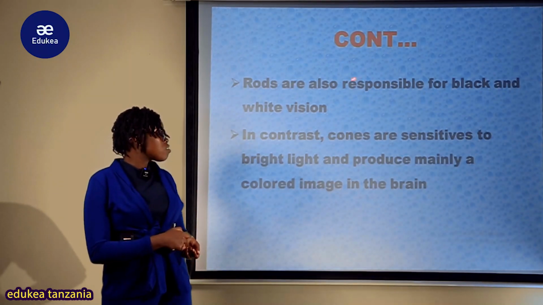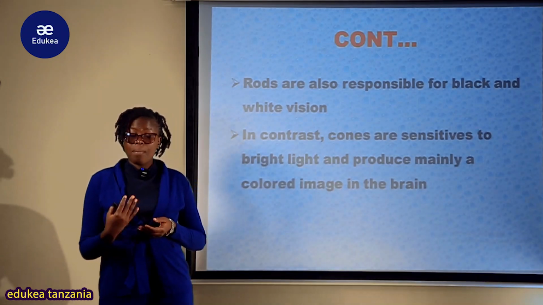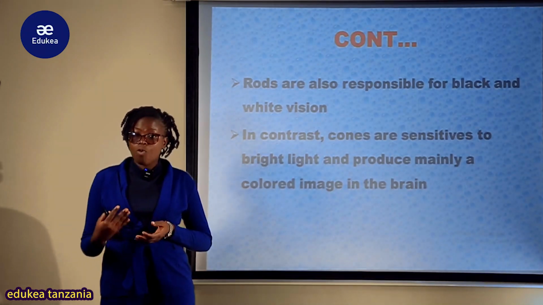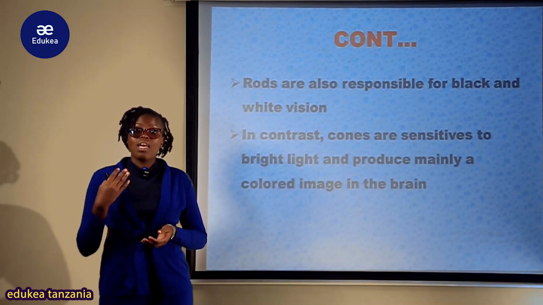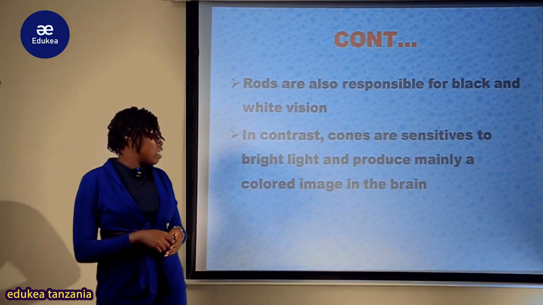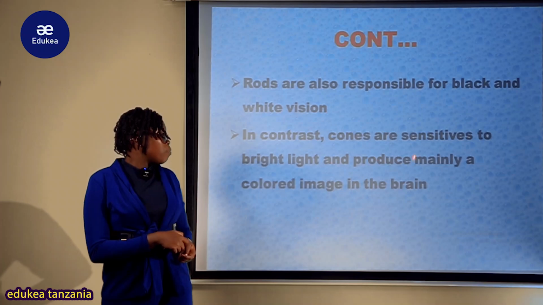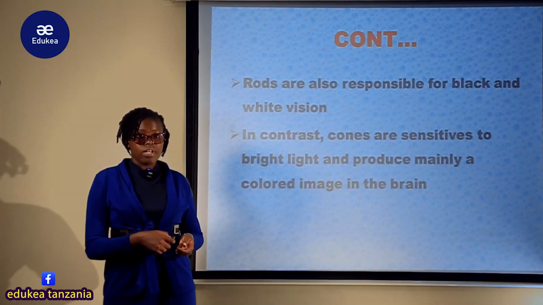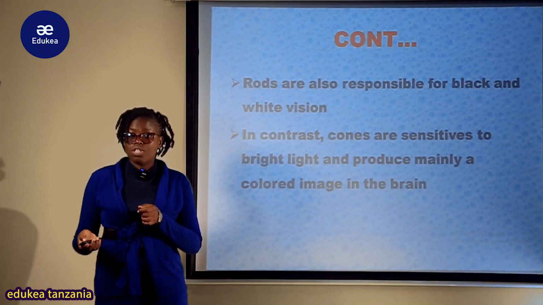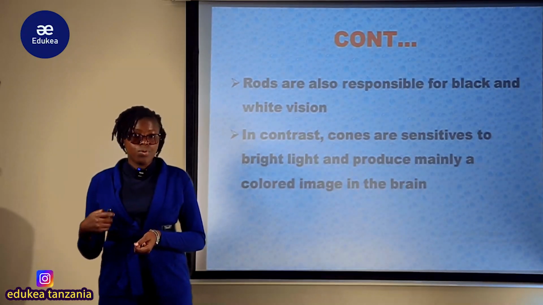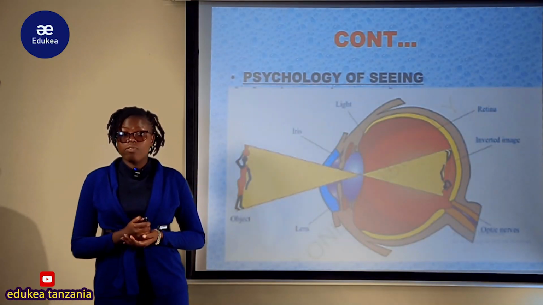Na vile vile rods are also responsible for the black and white vision. Kwa mfano kama vision au color of object ni black or white, rods zinakuwa more responsible kwa sababu tunasema kwamba ni katika dim light. Vile vile in contrast, cones are sensitive to bright light and produce mainly a colored object in the brain. Zenyewe zipo katika bright light, vile vile katika colored inaweza kujua orange, red, green, blue and so forth. This is the physiology or mechanism of seeing.